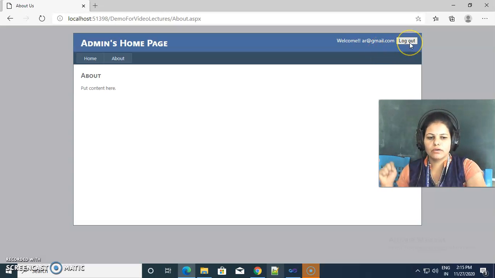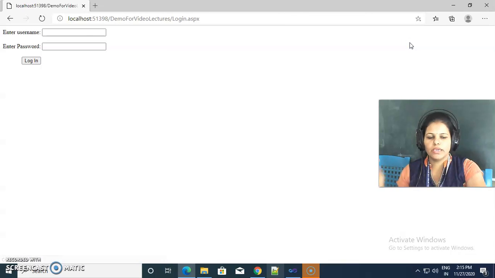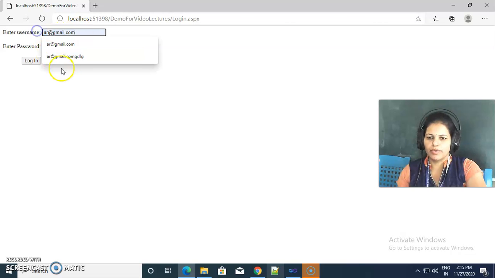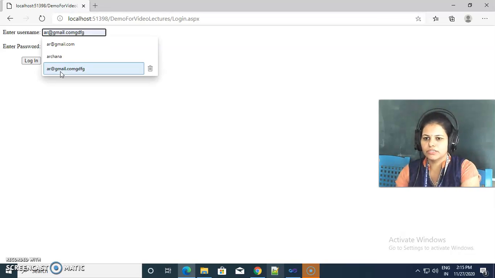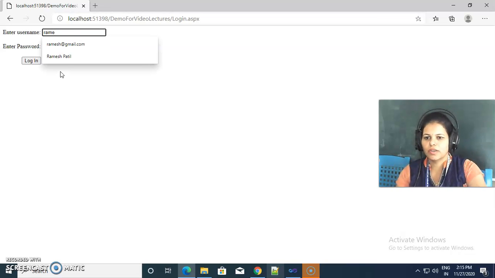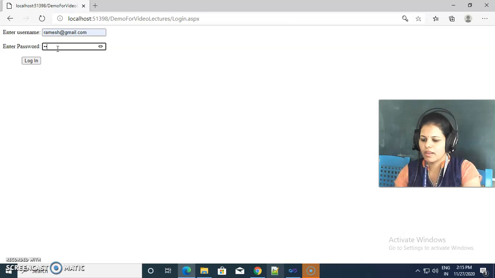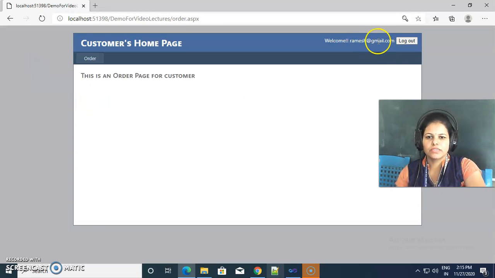When the user clicks on logout, only at that time are we going out. If I change the credentials to Ramesh Party, then this is the Ramesh page. There is only one page. So this is about the query string.